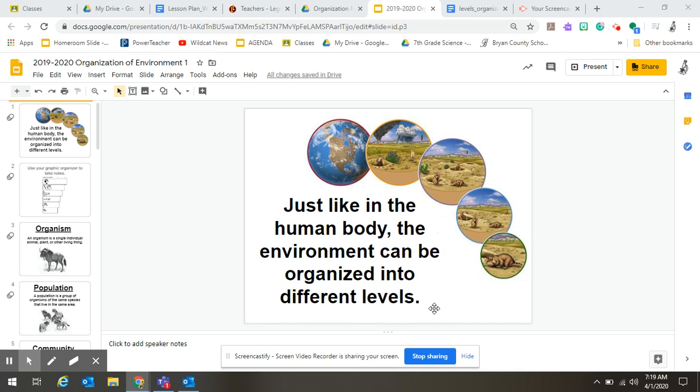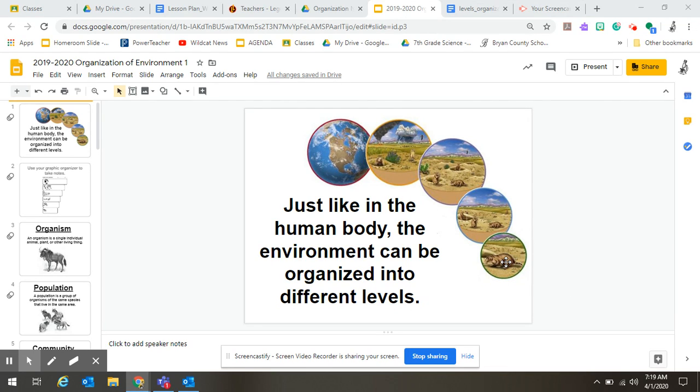Good morning, everyone. We are jumping right into ecology. I'm going to go over our notes for today, which is about organization of the environment. So, just like our human body, our Earth is organized into different levels.